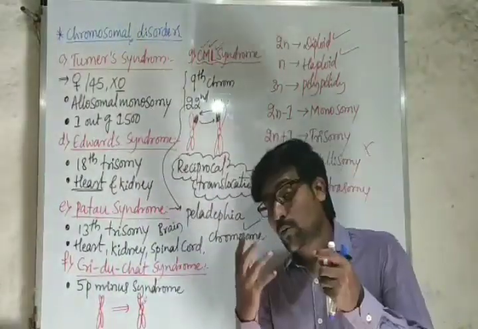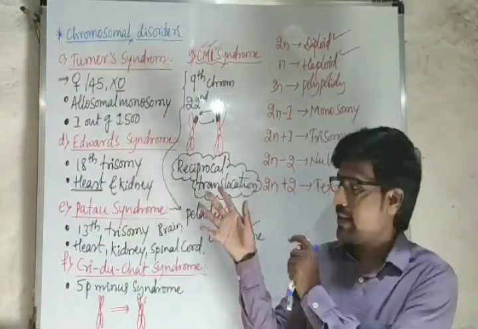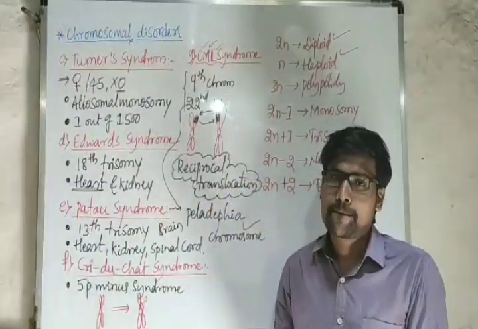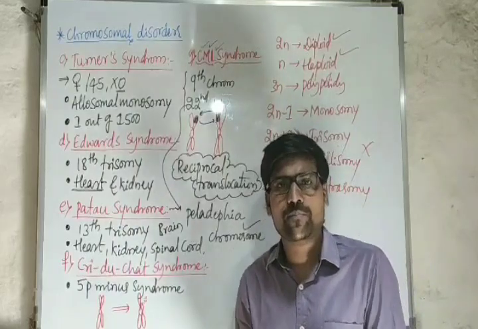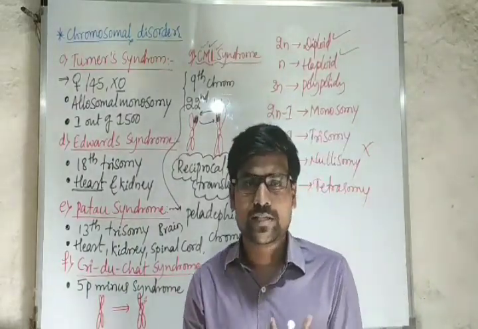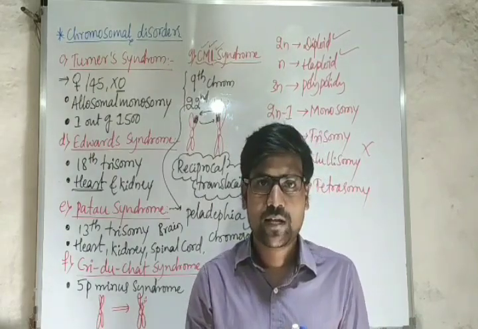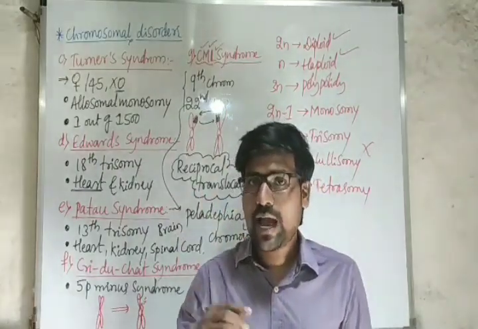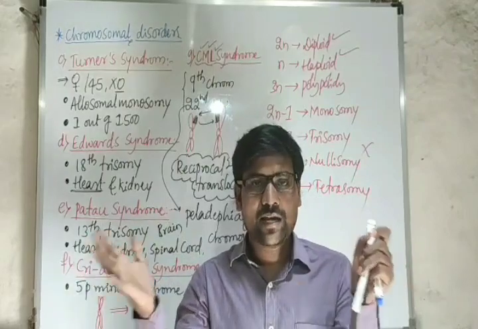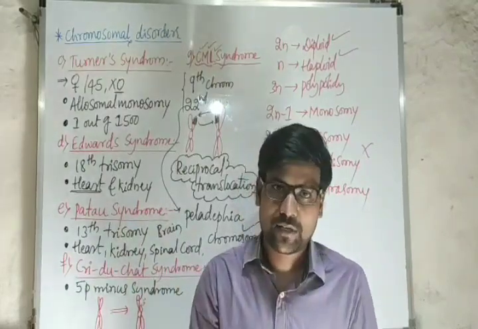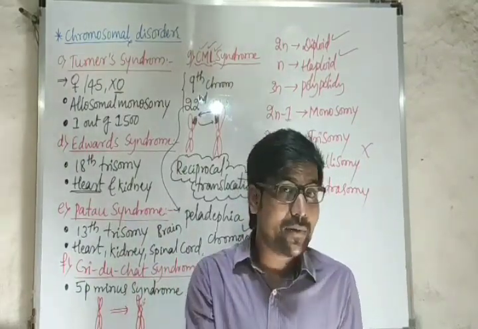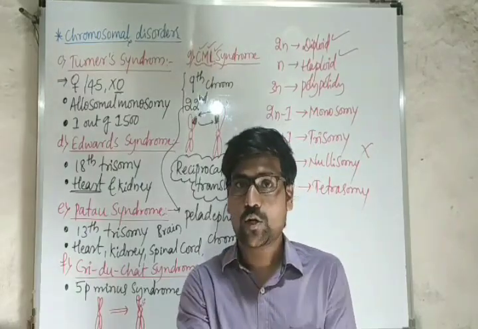And one more thing, if I consider numerical questions on this basis. Here the mother is suffering from a chromosomal disorder, say for example Down's syndrome, that means 21st trisomy, and the father is normal, and both will have babies. What is the probability of passing this disorder to their progeny?